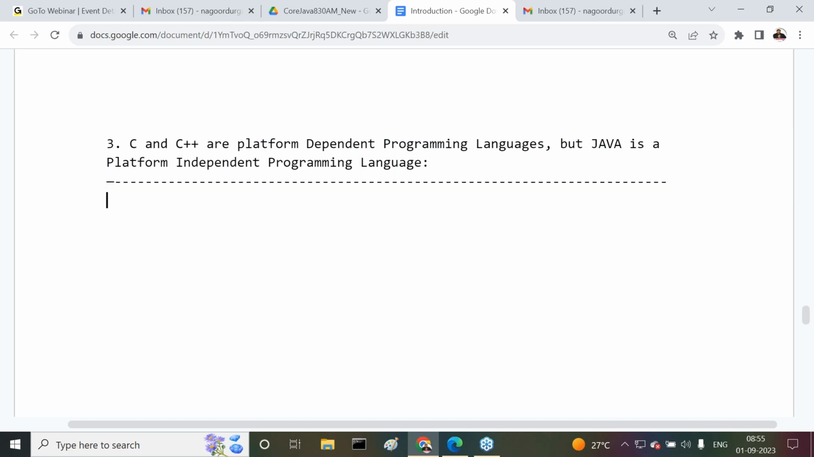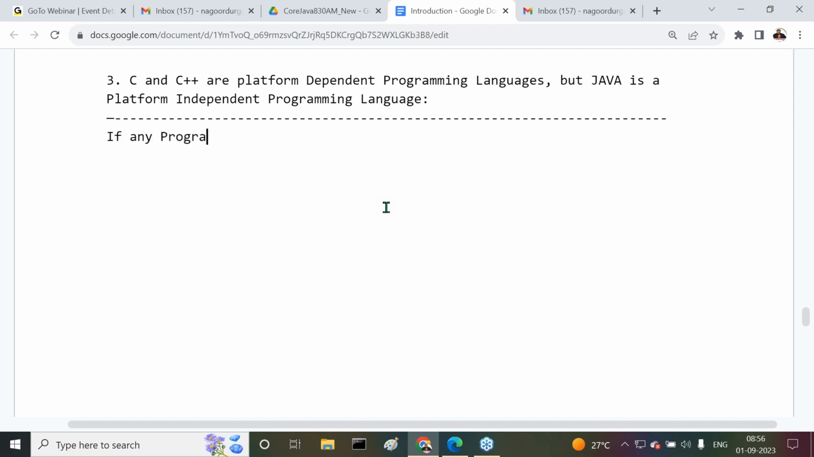Before understanding that C and C++ are platform dependent and Java is platform independent, first we have to understand what is a platform dependent programming language and what is a platform independent programming language. After that, we are going to discuss why C and C++ are platform dependent and why Java is platform independent. But first of all, what is platform dependent and what is platform independent? These points we have to understand.